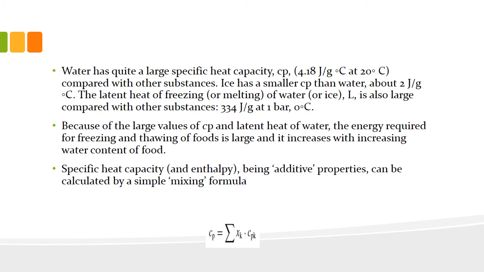Specific heat capacity, being an additive property, can be calculated by a simple mixing formula. As you recall from your previous course, engineering properties of foods, we have studied various methods to determine the specific heat of food materials. If you recall from that, the specific heat can be taken as the summation of the product of composition and specific heat of each component of the food. So this is the mass fraction of the component of the food as well as the specific heat of the component. The summation of these products over all components can be taken as the specific heat of the food material, right?